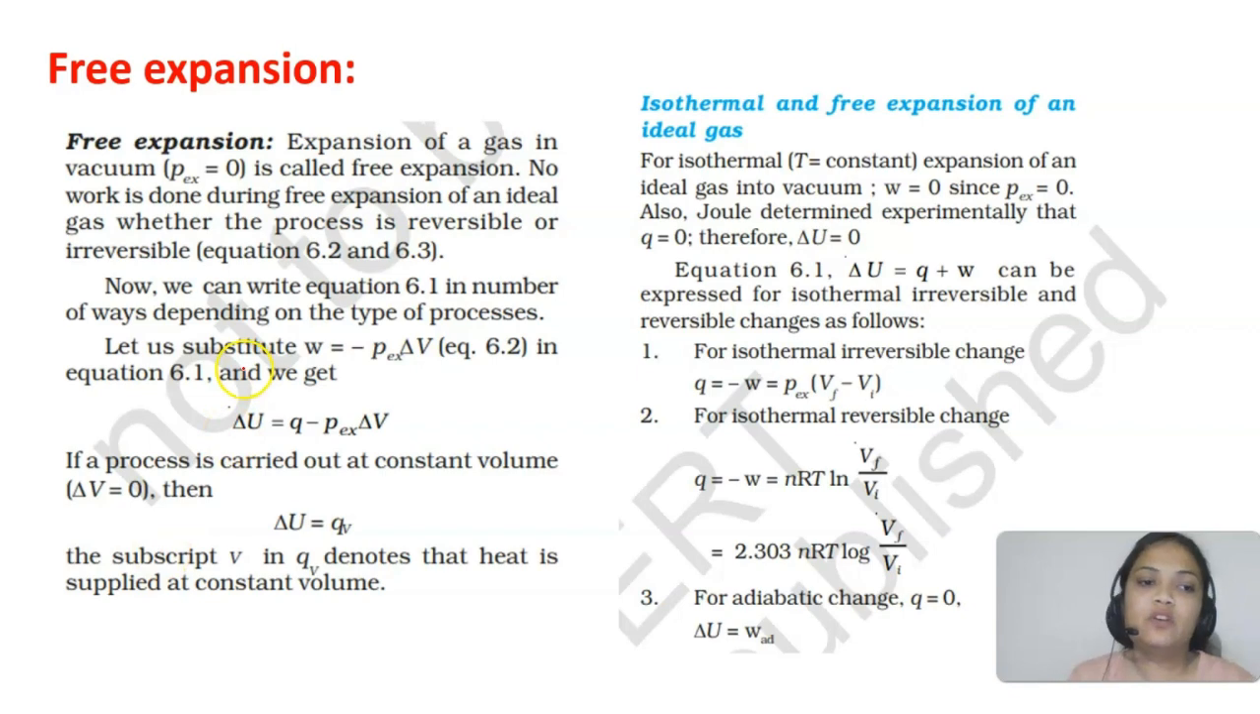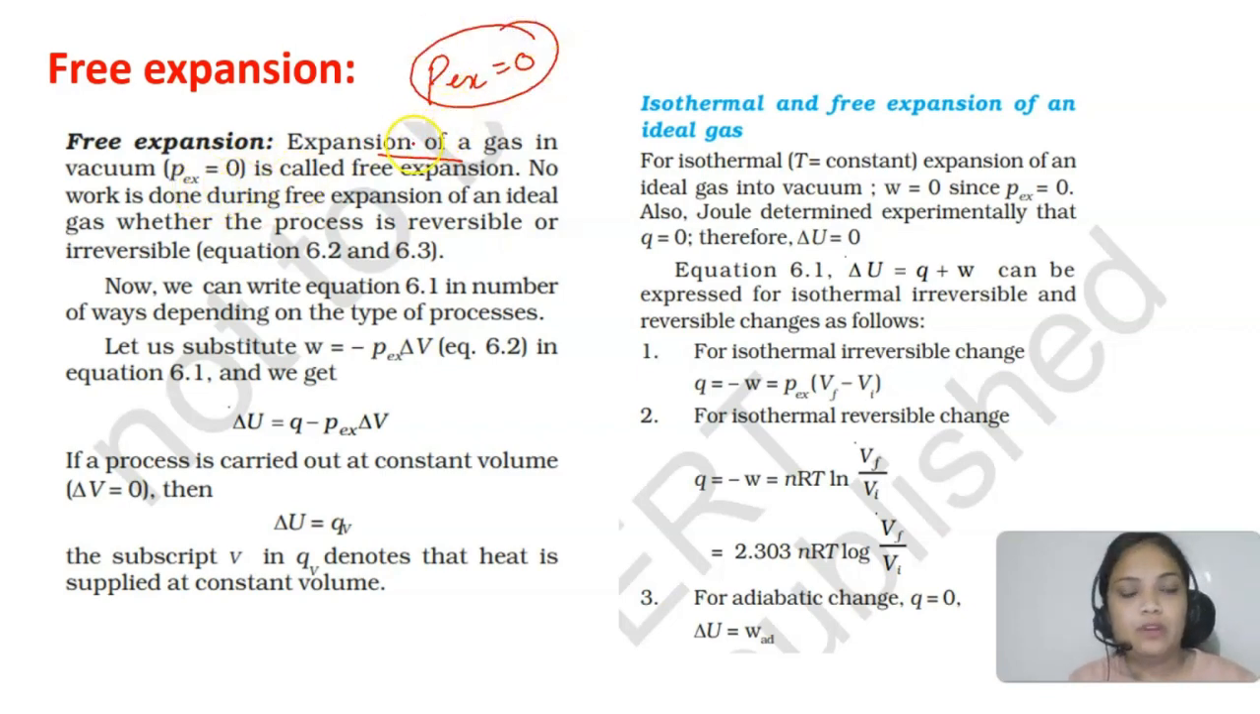Students, if I talk about free expansion of the gas, free expansion means whenever the gas is expanding in vacuum, means the external pressure is zero. So we will be calling it free expansion, and no work is done during free expansion of ideal gas, whether the process is reversible or irreversible, because in both reversible and irreversible processes, work done is equal to P external into dV na. So that is the thing. Now if I talk about this work done, and if I put this expression in delta U, so delta U is Q plus W, right?